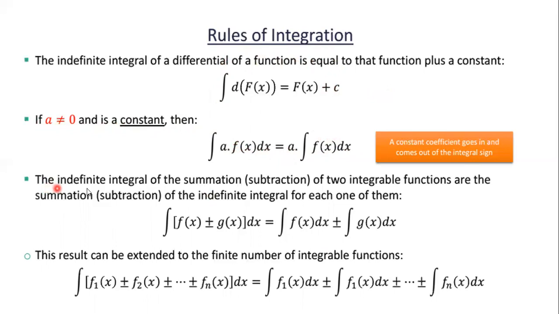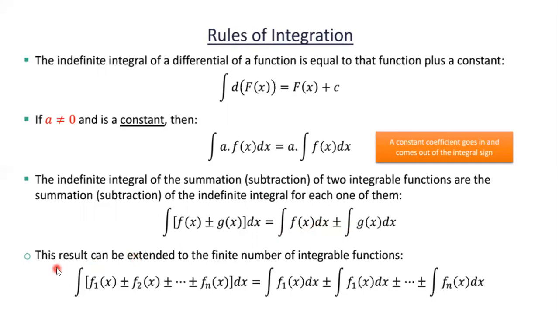Okay, the indefinite integral of the summation or subtraction of two integrable functions is the summation or subtraction of the indefinite integrals of each one of them. So the addition and subtraction of two functions of integration will be the general rule, similarly for single integration.